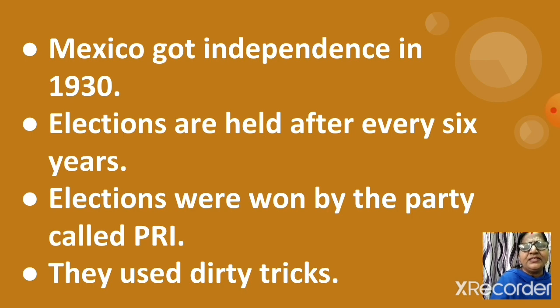After its independence, that was in the year 1930, till 2000, every election was won by one single party, and that was PRI. The full form of PRI is Institutional Revolutionary Party.